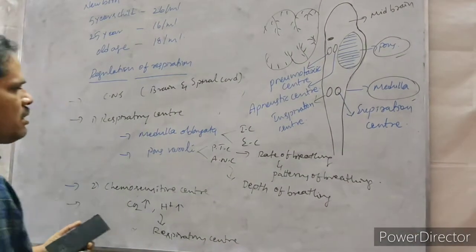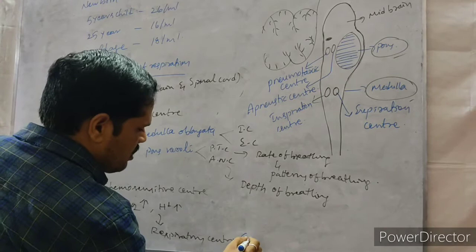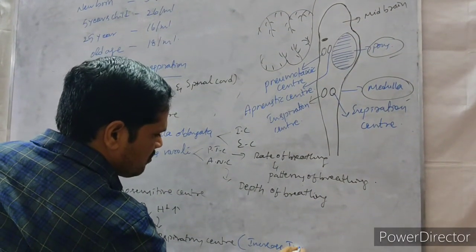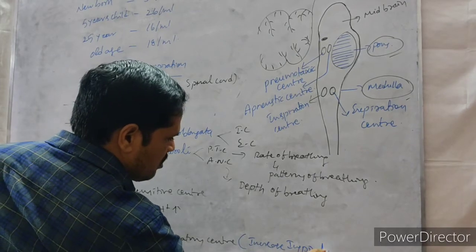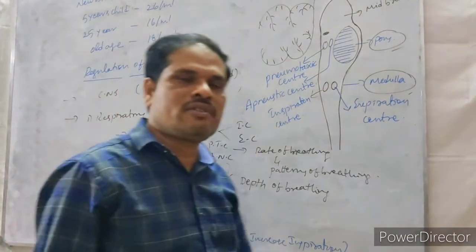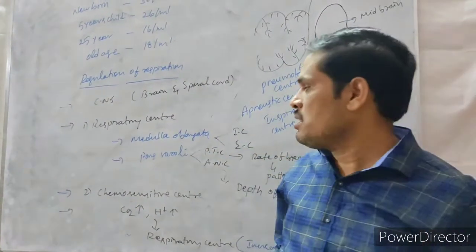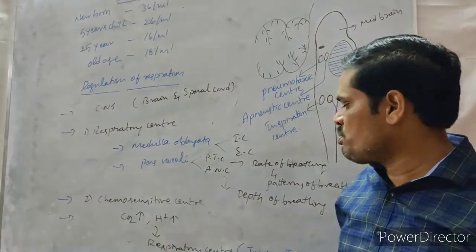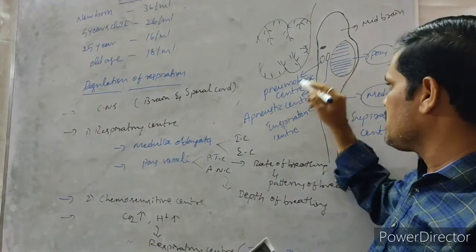And increase the inspiration. Whenever the carbon dioxide percentage is more and hydrogen ions, nothing but the pH value, is more, then what happened? The chemosensitive center is active and sends the signals to the respiratory center. These are the respiratory centers.